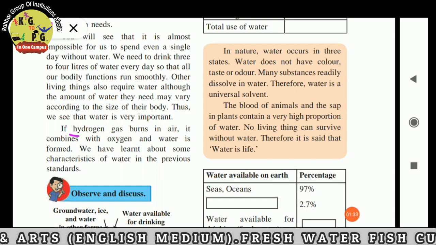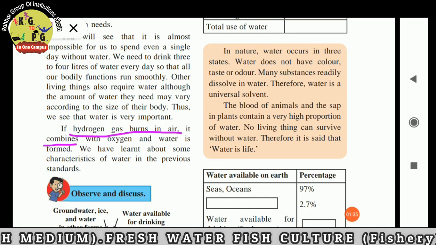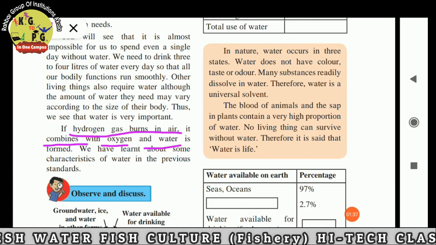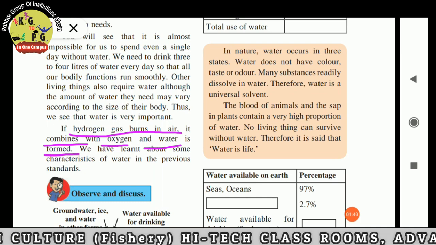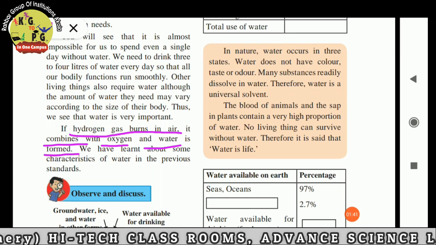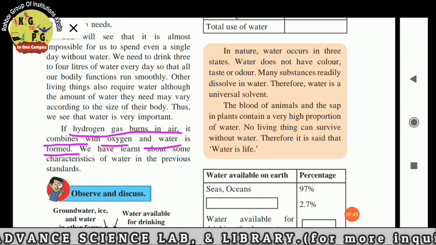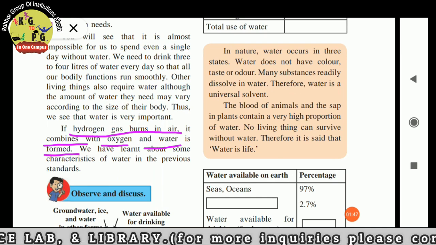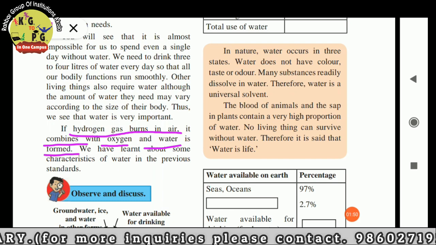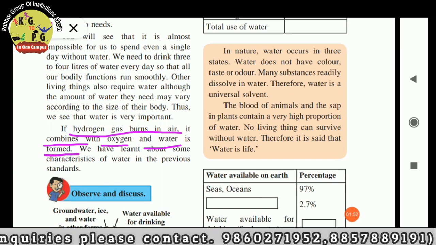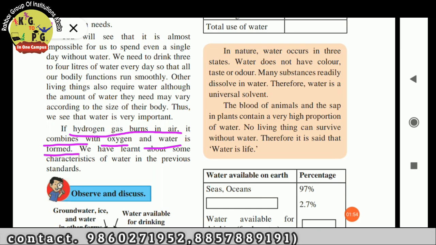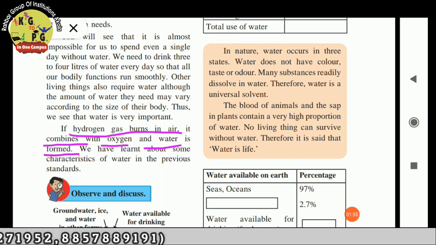If hydrogen gas burns in air, it combines with oxygen and water is formed. We have learned about some characteristics of water in the previous standards. The molecular formula of water is H2O.